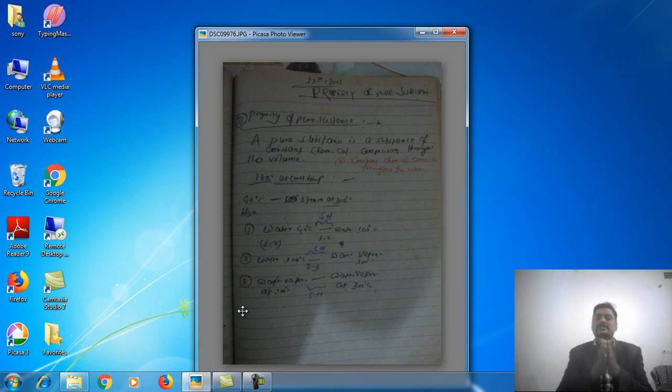Since, as its name suggests, the pure substance is a substance having constant chemical composition throughout its volume. So the word pure stands for constant chemical composition throughout the volume. So the pure substance is a substance having constant chemical composition throughout its volume.